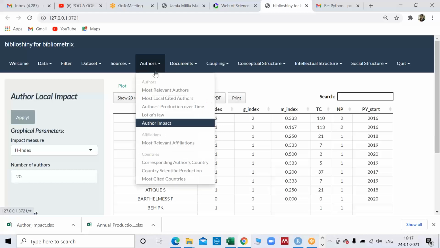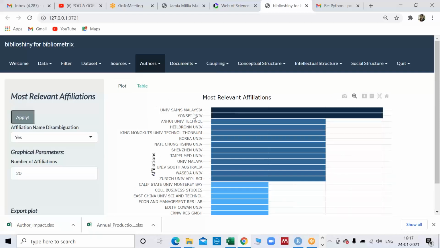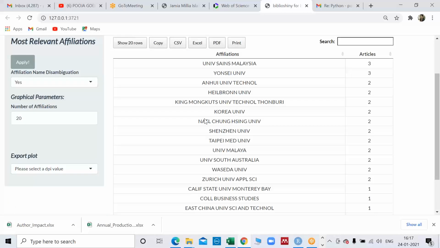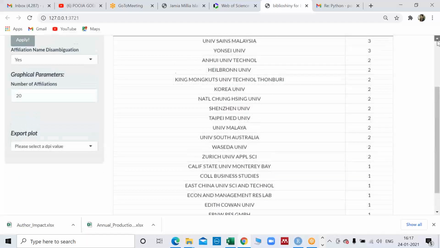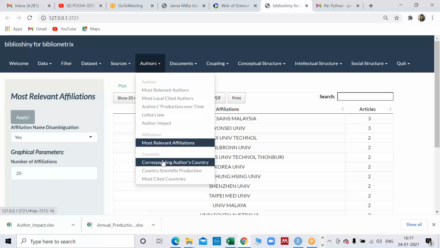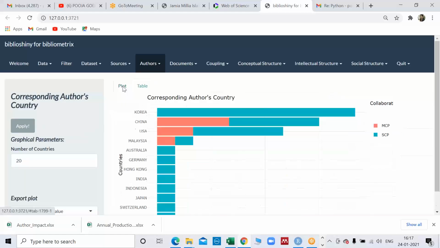Then most relevant affiliation, that means which university is working more on this. So Malaysia is the leading one, followed by other universities. This is the table, Korea University, and you can read the names. So in a way you will come to know which university and which country is more actively interested in doing research on this particular domain. The corresponding author's country, you can see the diagram.